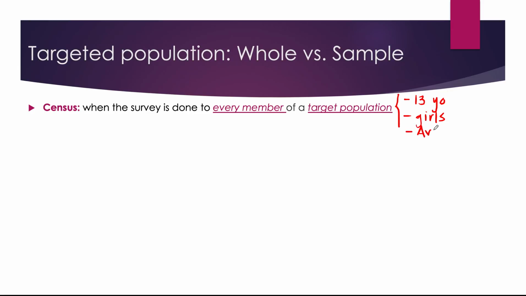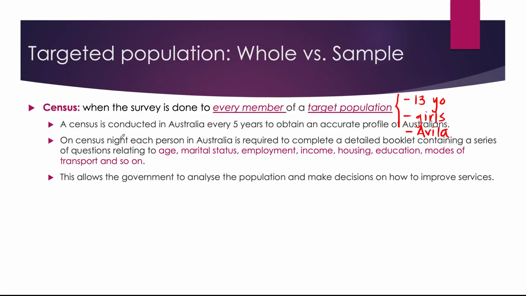If I do the survey of all those girls, it won't be only year 7s or only year 8s, because I have some girls that are 13 that are in year 7, and some girls that are 13 that are in year 8. So I will have to ask all of the girls that are 13 at Avila which one is their favorite subject, and then I will know. If I ask every member, then it's considered a census. Okay, I will leave you to read this and copy this because you know that a census is conducted every 5 years in Australia, and this allows government to make decisions on how to improve services.